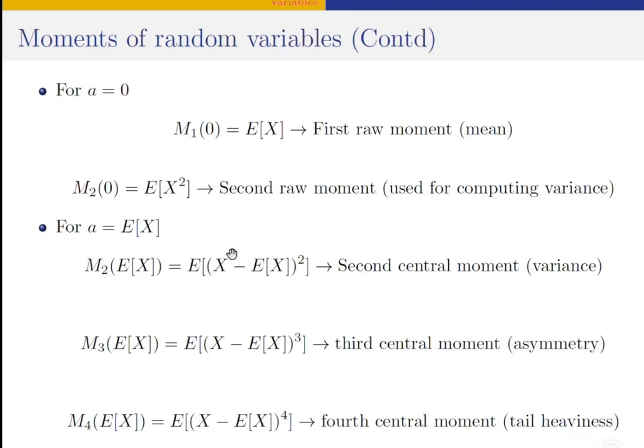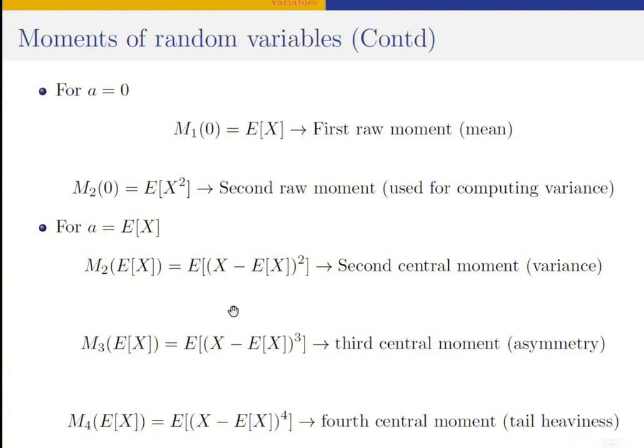So you can see this expectation of x squared is coming from the second raw moment. When you expand what is here, you're going to get this term. That's why we often say that the second raw moment is used for computing variance. But if you just want to do it directly, you compute the moment of the random variable about the mean, and that particular quantity gives you the variance.